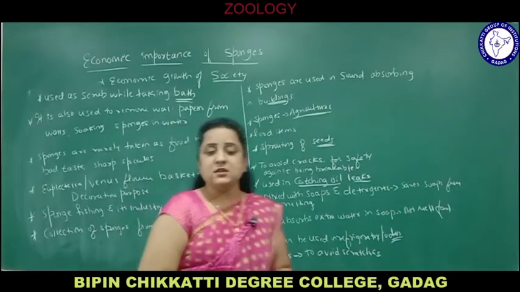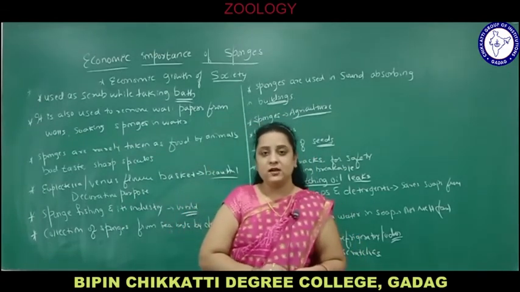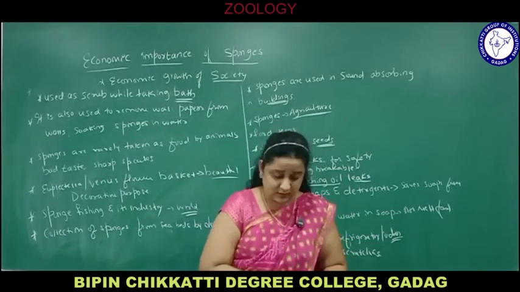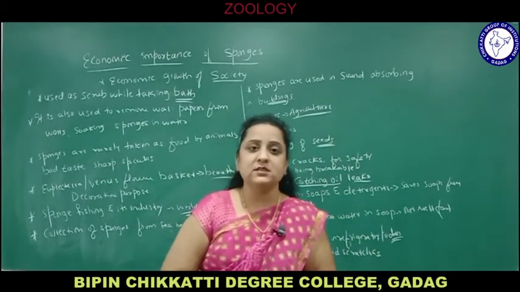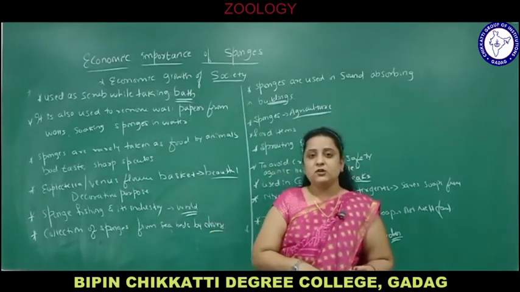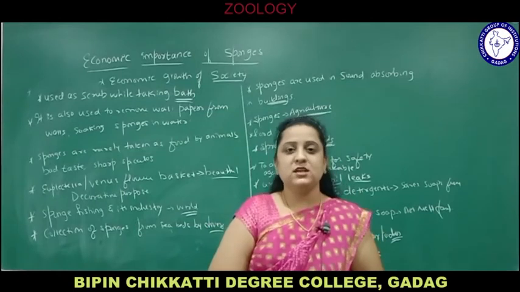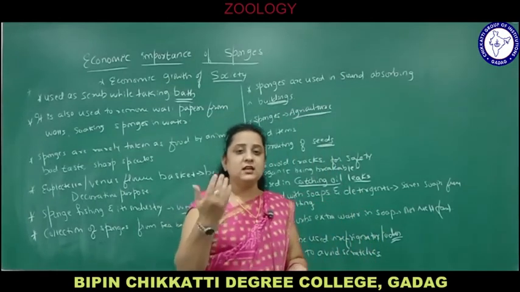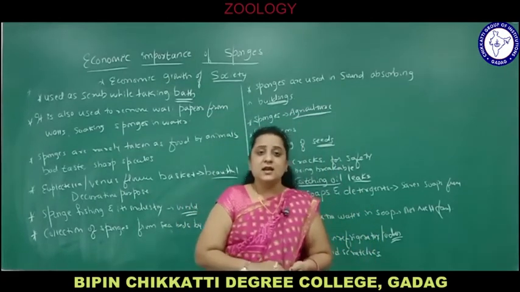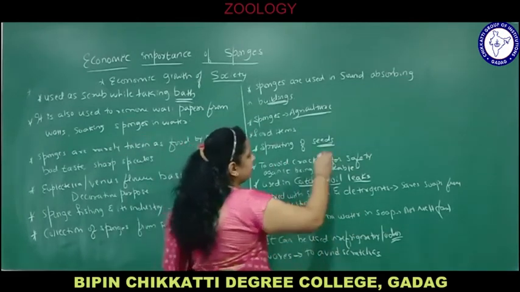So what you have studied in this chapter is the general characters of phylum Porifera. Classification is very important. Classification on what basis? Based on the nature of skeleton, phylum Porifera is classified into 4 classes: Calcarea, Hexactinellida, Demospongiae and Sclerospongiae. It has again different classes with examples. And then coming to spicules, because of these spicules there are so many economic importances.